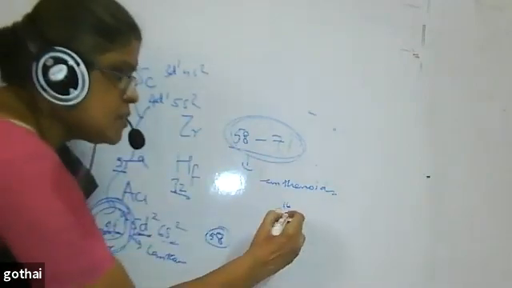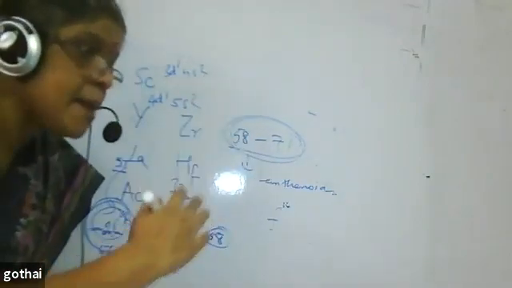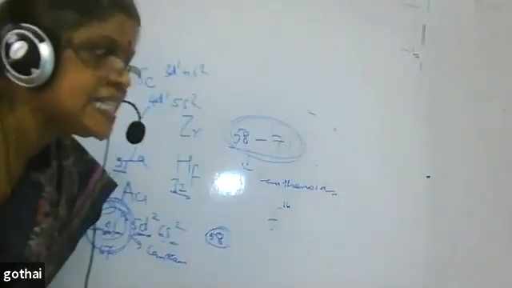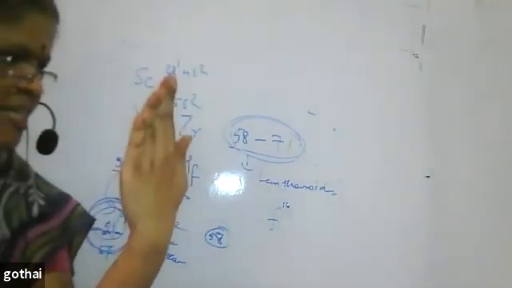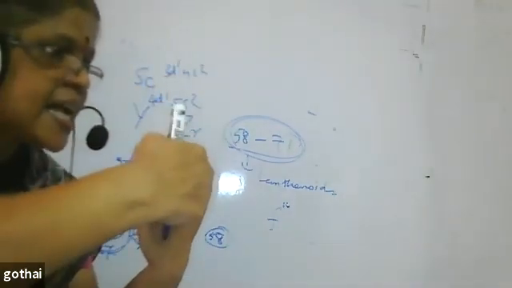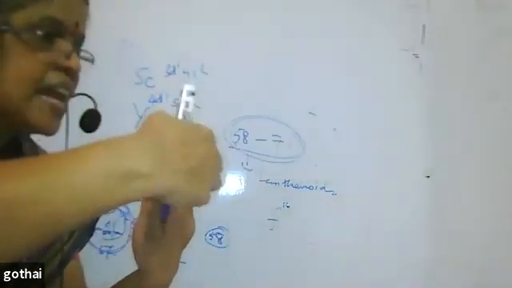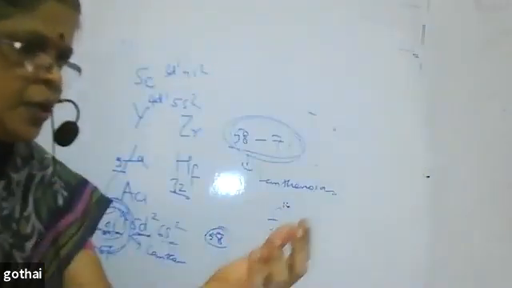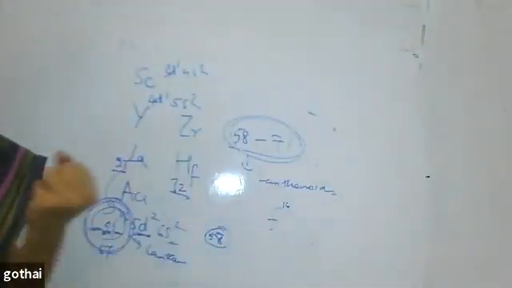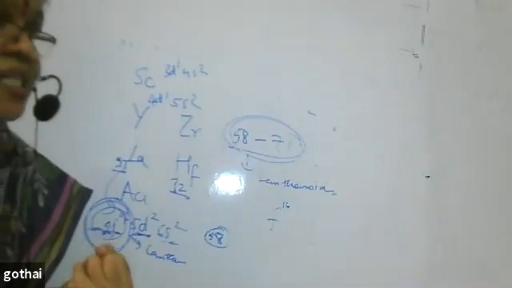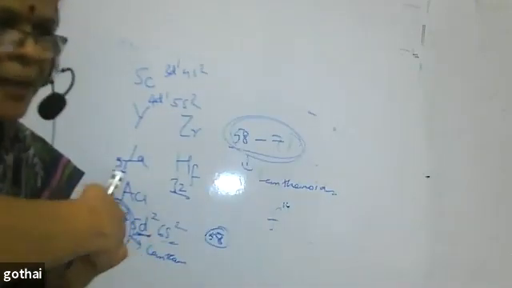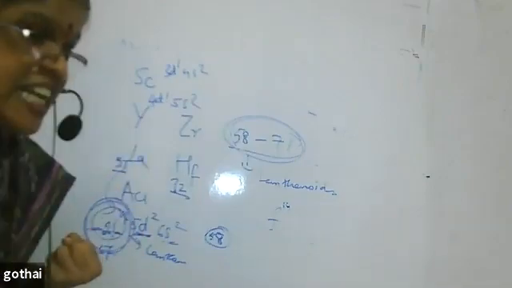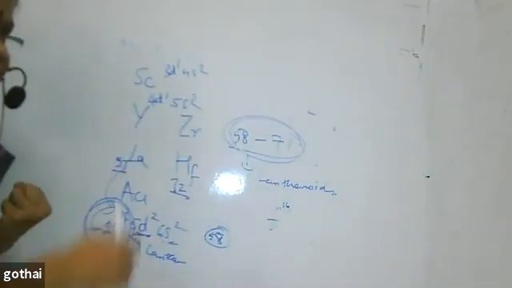But as the number of electrons in the f orbital increases, the shielding effect increases. So it shields. When it shields, the s electrons are away from the nucleus. Nuclear charge is pulling the electron towards the nucleus. Why am I talking about the shielding effect? Because the f orbital is completely filled.